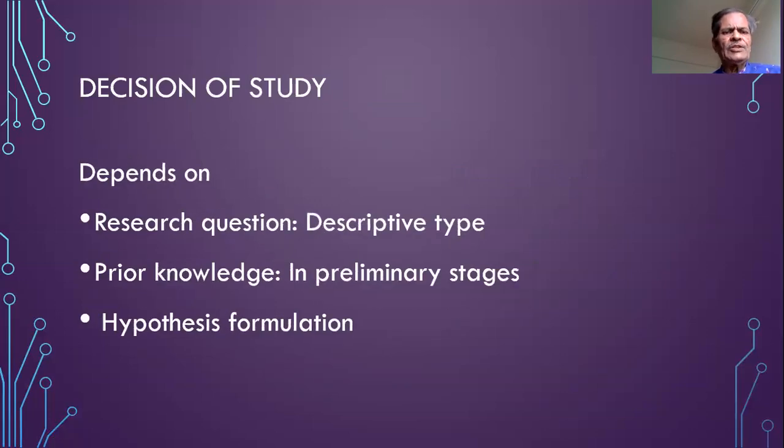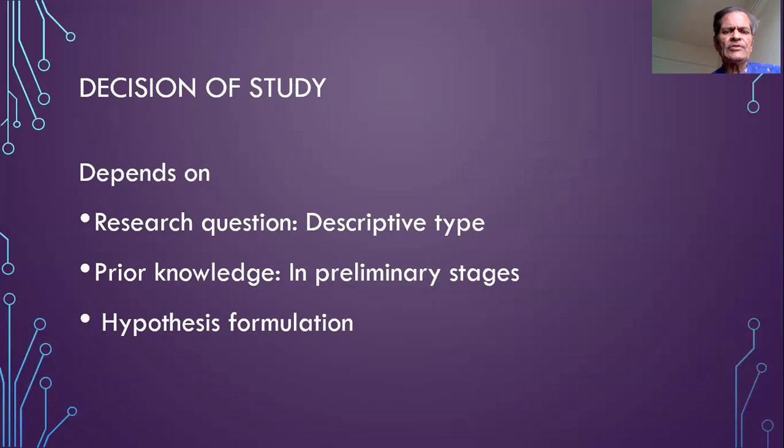The decision of the study, that a cross-sectional study is to be undertaken, depends on the research question, which has to be descriptive type. Some prior knowledge of the population is required for drawing the sample, and we may then undertake the hypothesis formulation. Prior existence of a hypothesis before starting the cross-sectional study is not an essential requirement in a typical cross-sectional study.